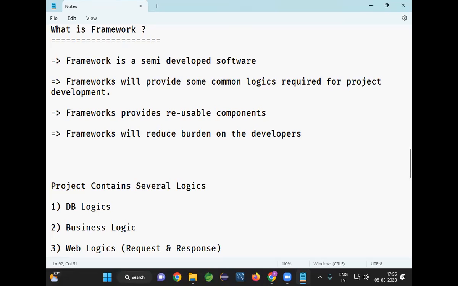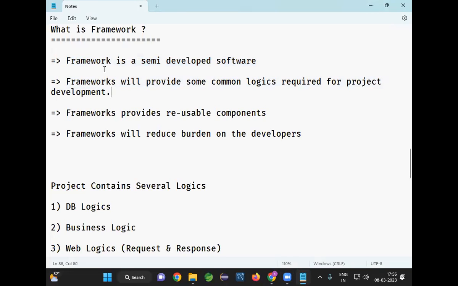Are you clear with my point? Online people, are you able to understand what a framework is? Ready-made masala. Yes. What is a framework? A framework is a semi-developed software. So why are we going for the frameworks? Frameworks will provide some common logic required for project development.